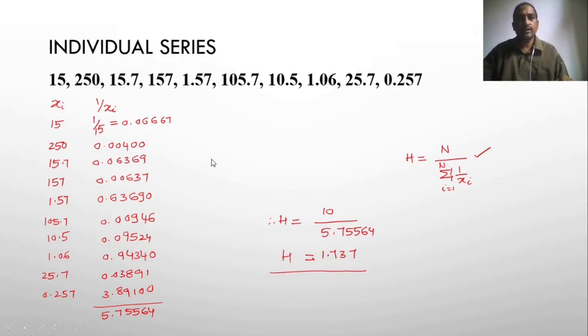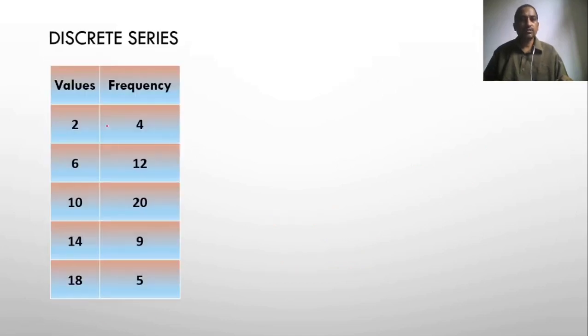Let us see how to find the harmonic mean in a discrete series by taking an example. These are the values. It is denoted as xi, and this is denoted as fi. Let us recollect the harmonic mean formula for a discrete or continuous series: n by summation over i equals 1 to n of fi by xi.